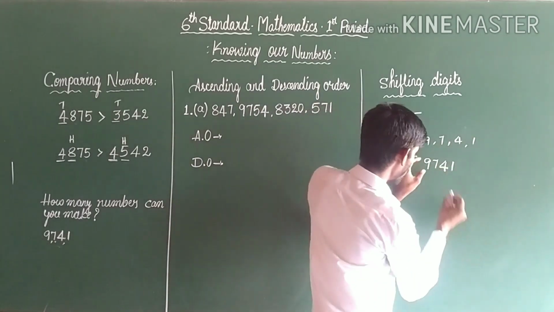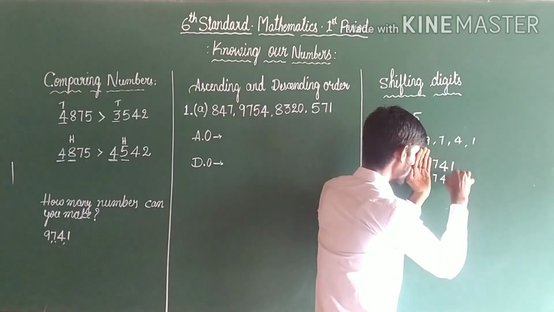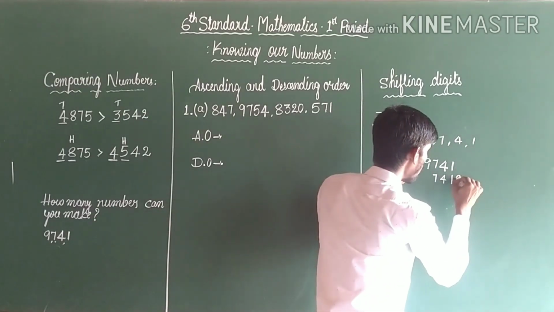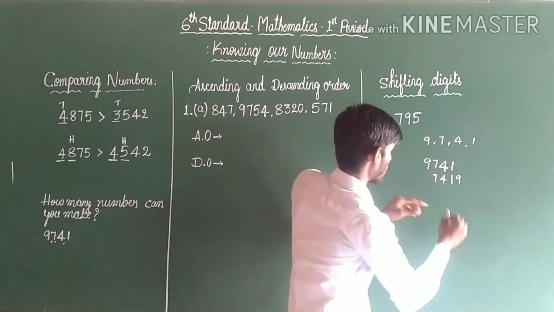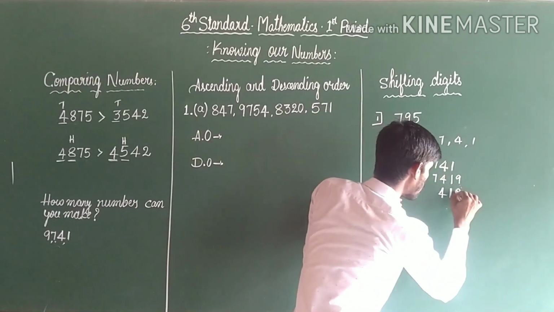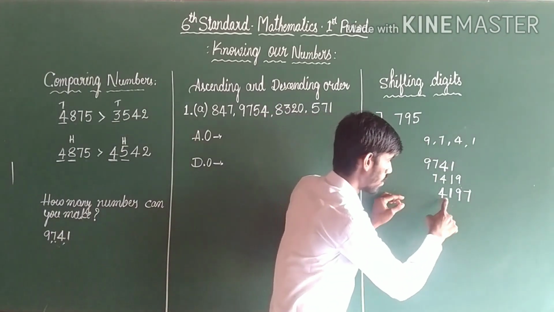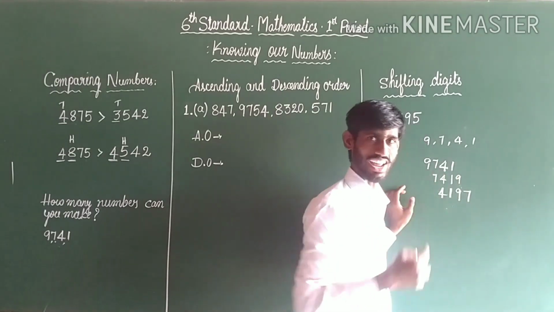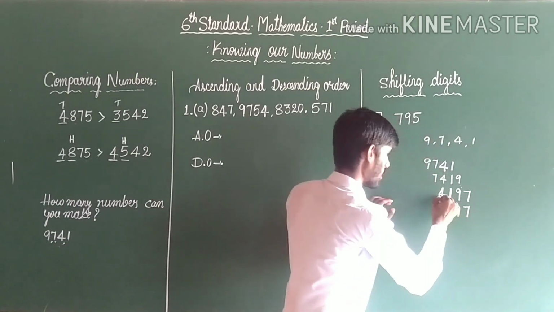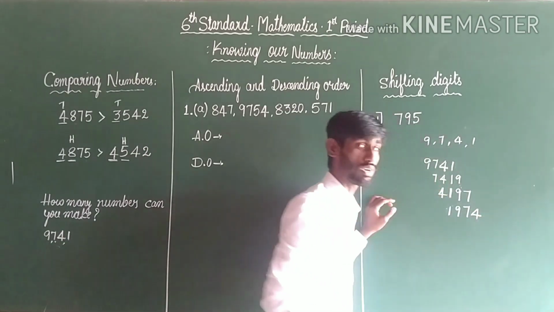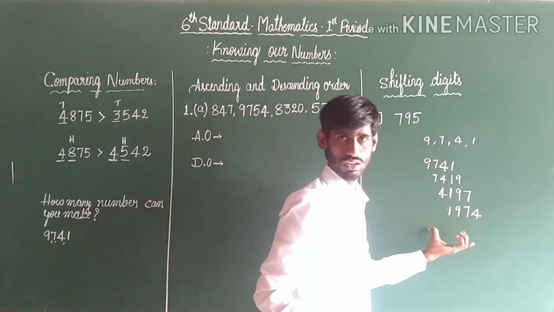Another number: you may take 7 here itself, 4 here, 1 here itself, and take 9 at last. So we got one more number, 7419. Next, 4 as it is, 1 as it is, 9 as it is, take 7 at last. So we got one more number, 4197. Are you clear? 1 as it is, 9 as it is, 7 as it is, take 4 at last. So we got one more new number, 1974. So this is 4 numbers.